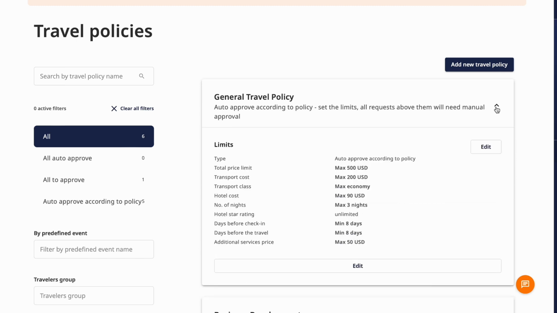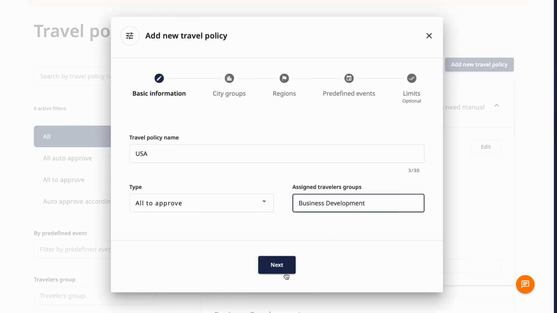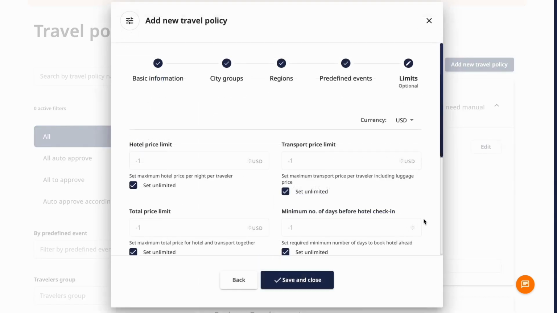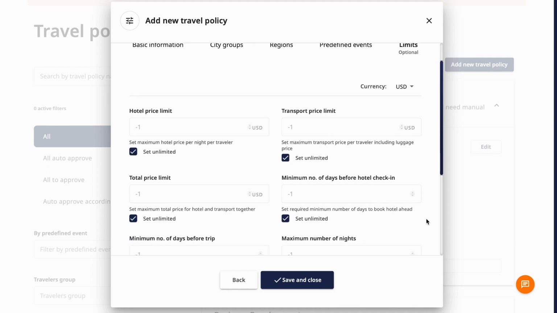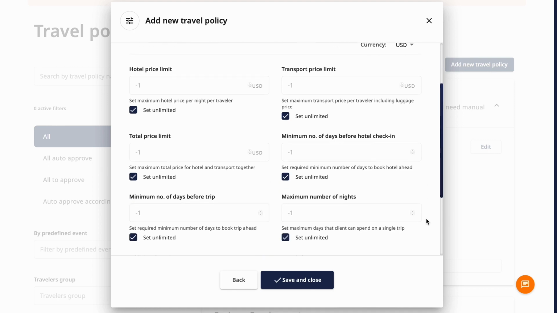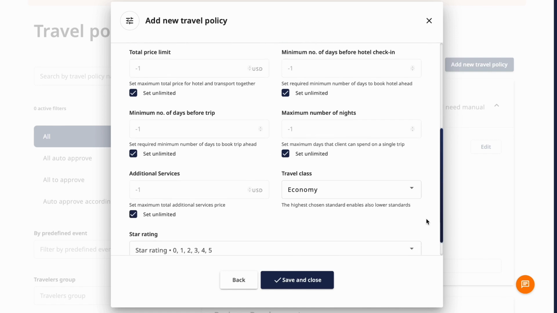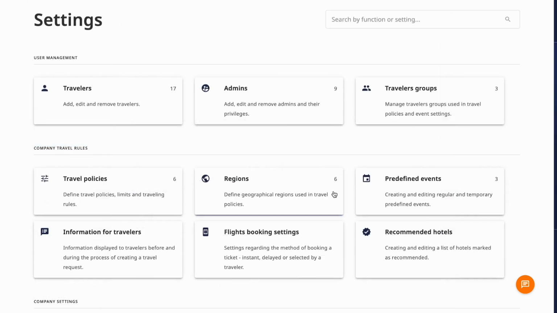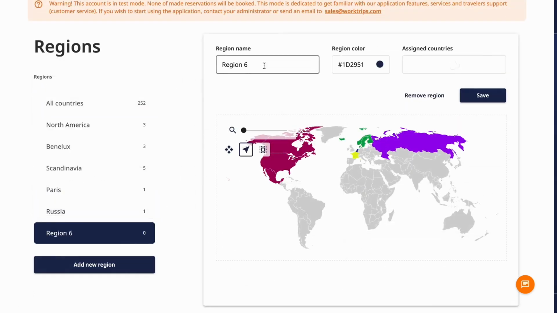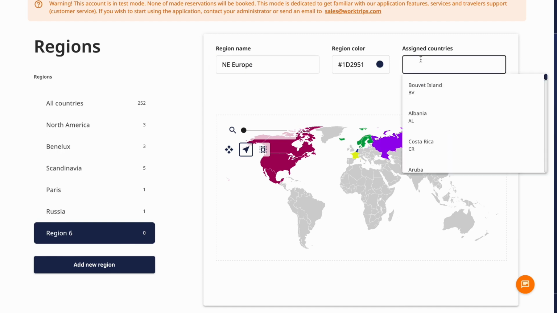To create a new policy, click on the Add New Travel Policy button and go through the displayed form. In the Limits section, you can specify the currency, price limit for hotel, transport, and the whole trip, as well as travel class and hotel star rating. Regions. This section allows you to select the region of the world to which the travel policy will be assigned. You can also create a new region and assign countries that it will include.